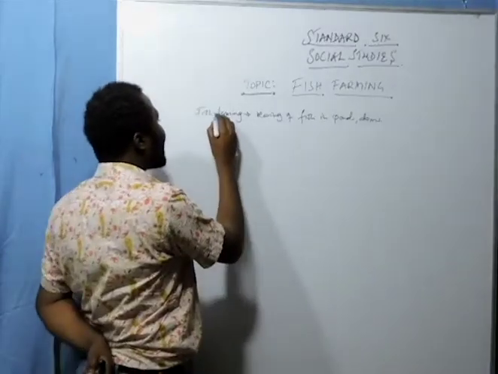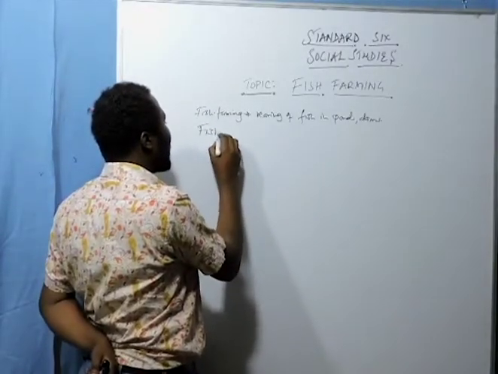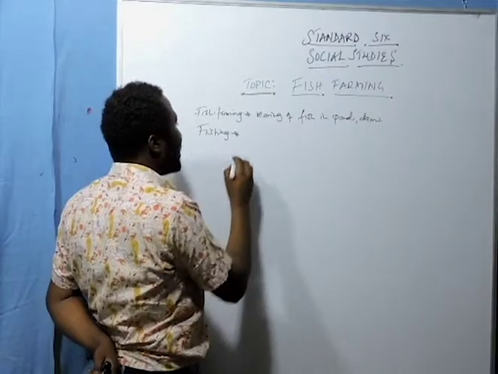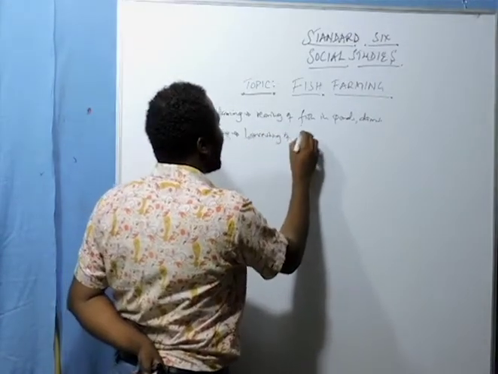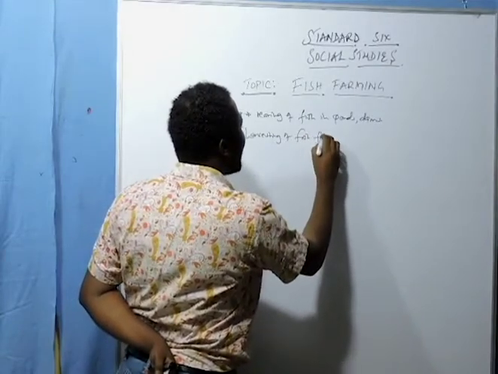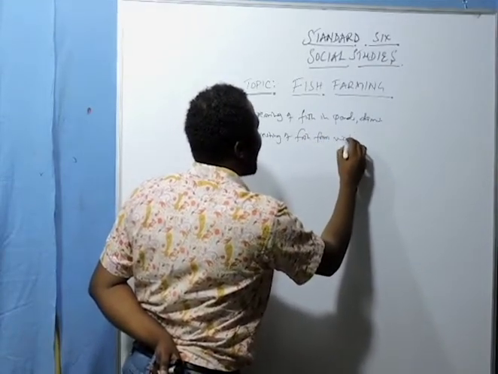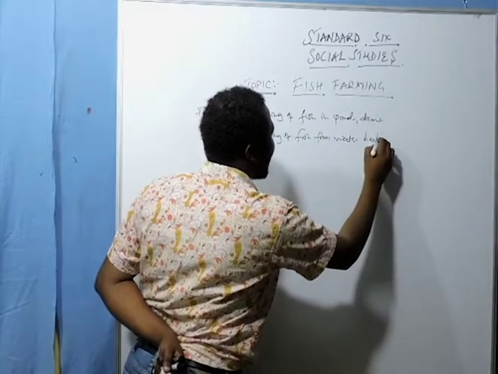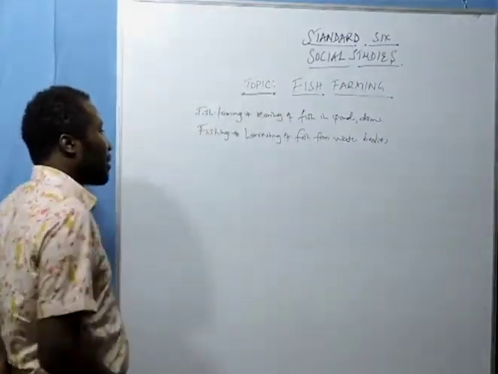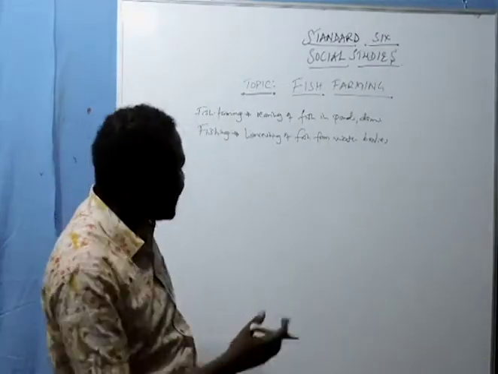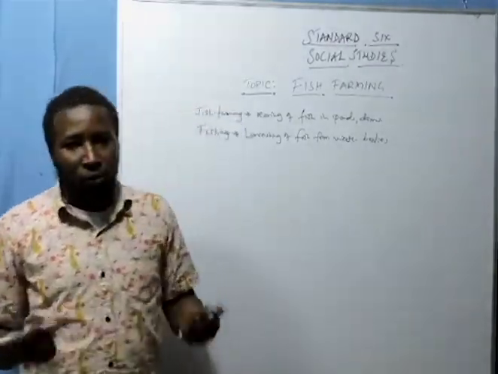Now there is another term known as fishing. What is fishing? This is the harvesting of fish from water bodies. It could be ponds, dams, lakes, the ocean, or a sea. That's what we call fishing.